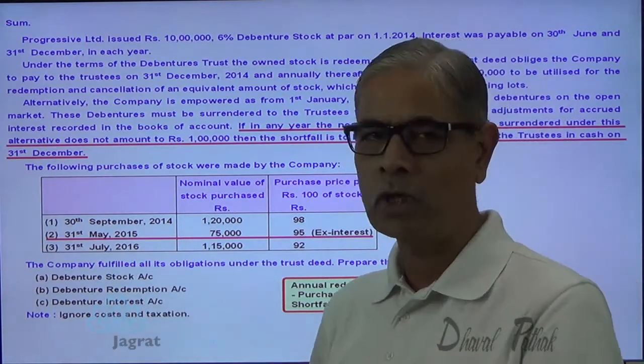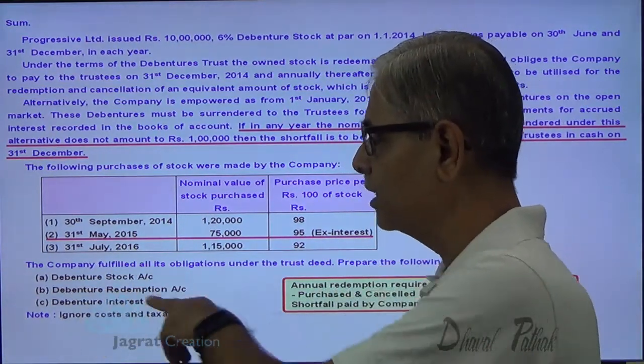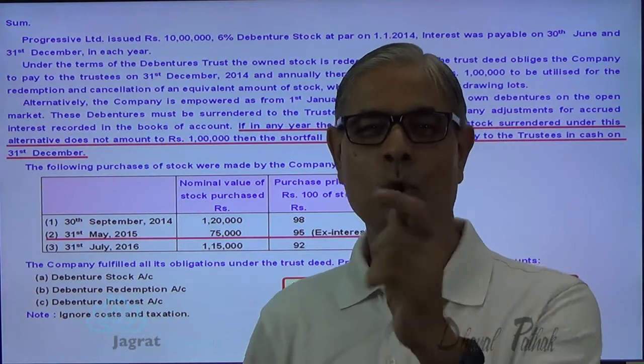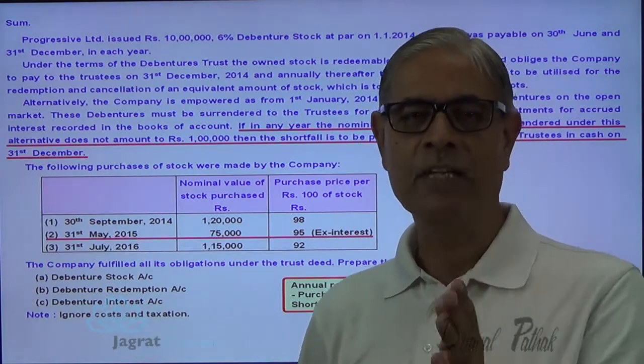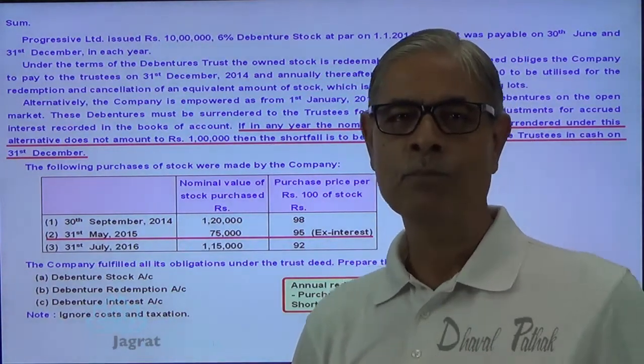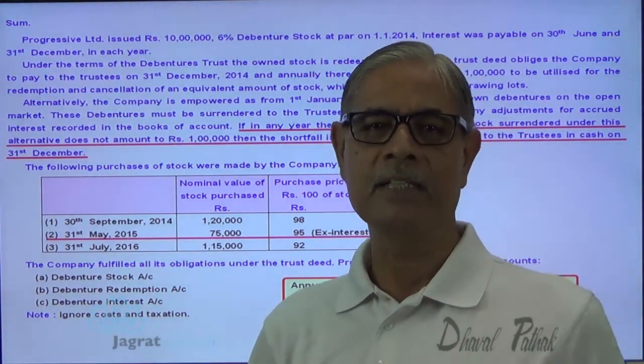This debenture stock account is a debenture liability account. This debenture redemption account is a substitute of own debentures purchased, and debenture interest is the amount of interest paid by the company on the liability for the tenure during which the liability existed.